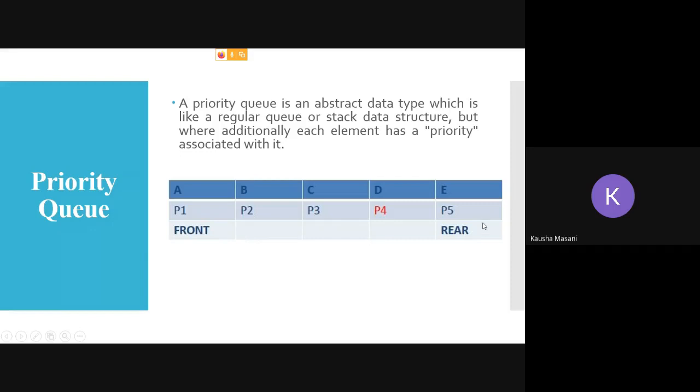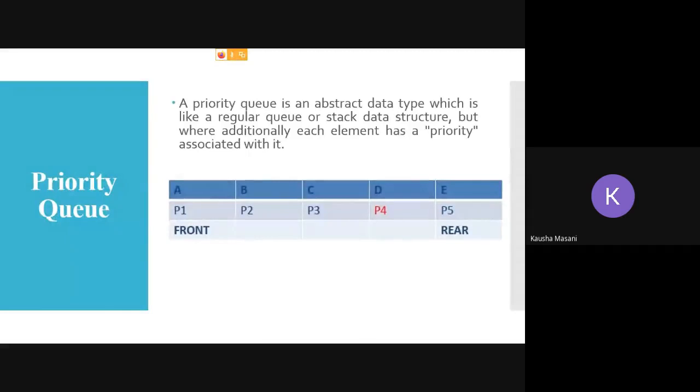They are your priority values. So A has priority 1, B has priority 2, C has priority 3, and D and E have priority 4 and 5 respectively. And the array is full because front is at 0 index and rear is at max minus 1 index, that is at 4.